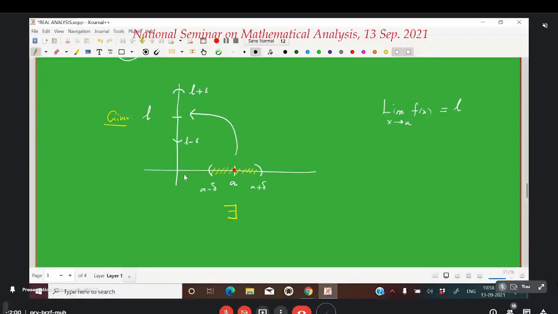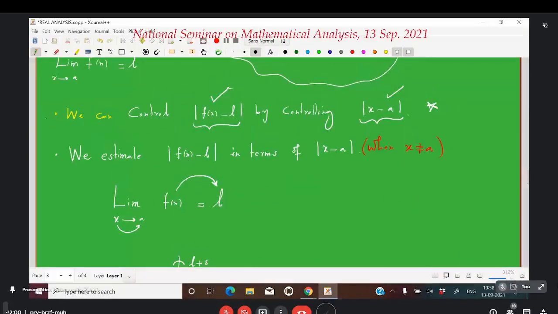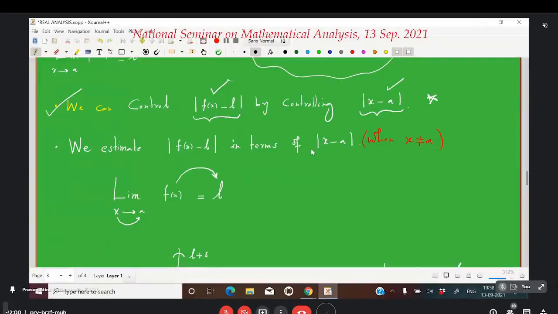That is, if we come with any epsilon interval around L, we will be able to find a delta interval around A such that every point of this delta interval except possibly A will be inside this. That's what the meaning is. See, try to understand this. You have the freedom to choose this epsilon to be any small. Whatever may be the epsilon, there corresponds a delta. It means this: we are able to control the distance of f of x from L by controlling the distance of x from A. This is what the meaning is. Is it okay, clear? Is it clear?